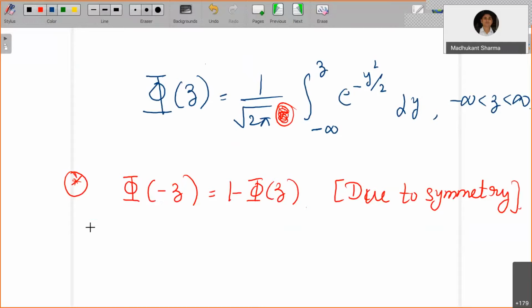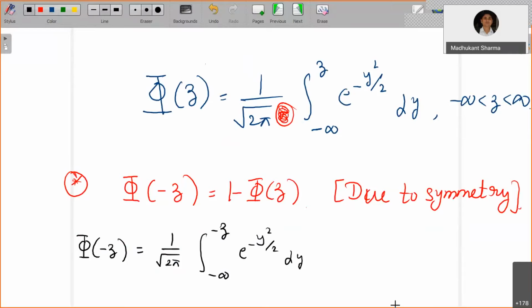If I try to write what is phi of minus Z, so that's going to be 1 upon square root of 2 pi integration minus infinity to minus Z e to the power minus y square by 2 dy.